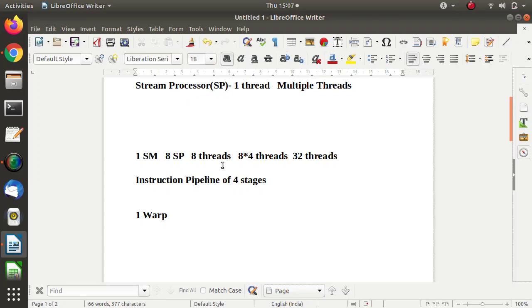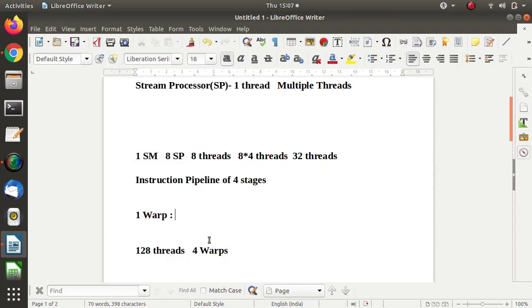Now suppose instead of 32 threads, we have 128 threads. That means 4 warps. When we launch 128 threads on 1 SM, how will it be executed? One warp will get executed on the SM, then it will get suspended, then another warp will get executed, again it will get suspended, then the third warp, then the fourth warp, like this. So this is the concept of warp. Warp means the number of threads running simultaneously on 1 SM.